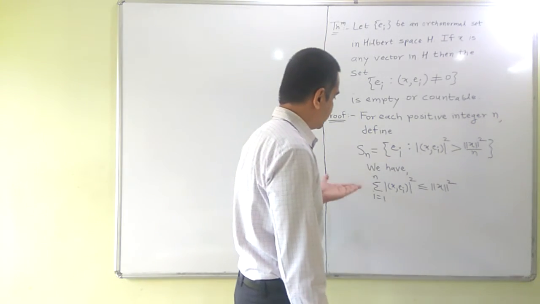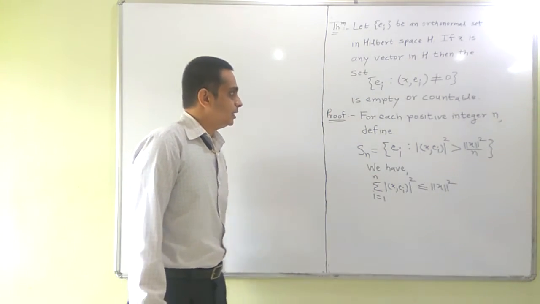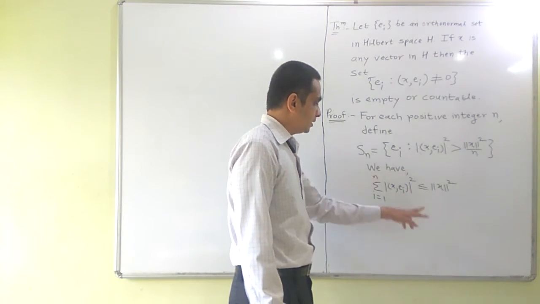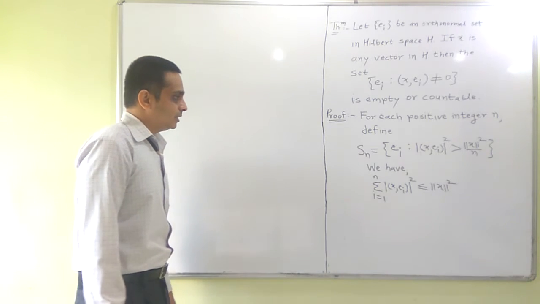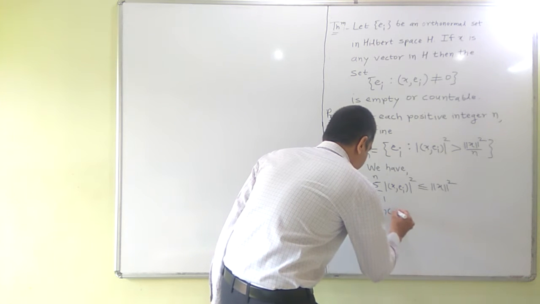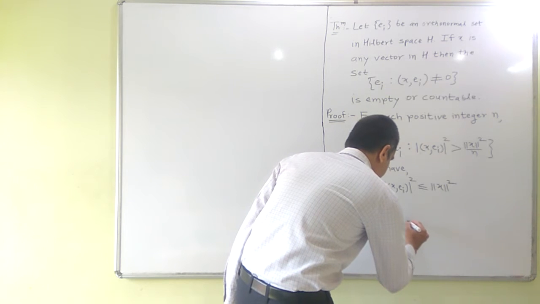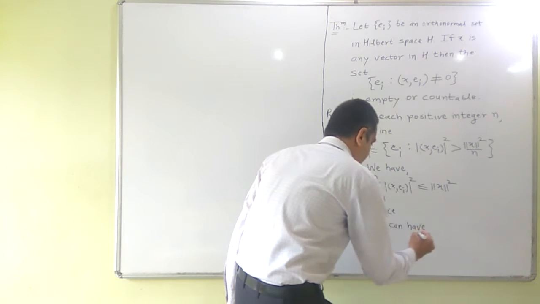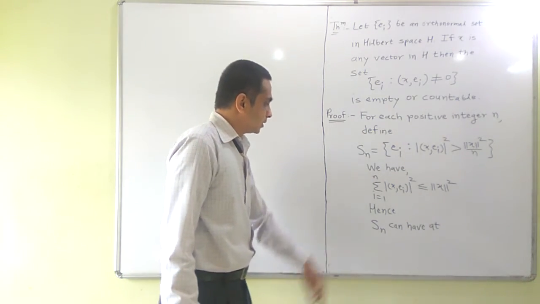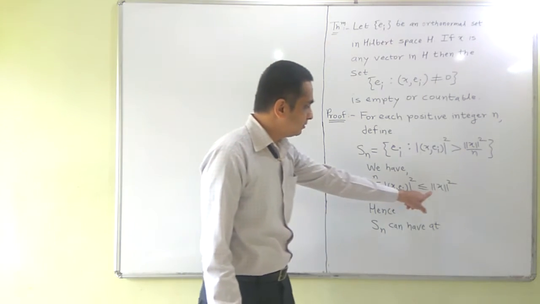If we have such n vectors from this set, then this is always satisfied. Hence S_n can have at the most, because if it contains n or more than n vectors, then this inequality will be contradicted.